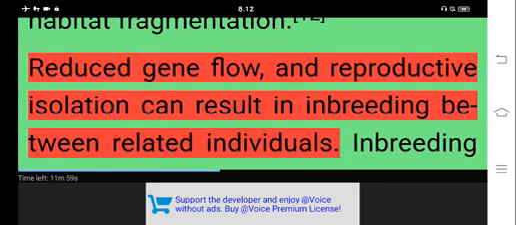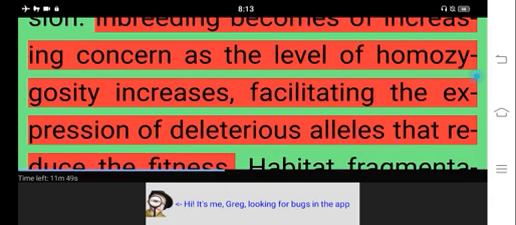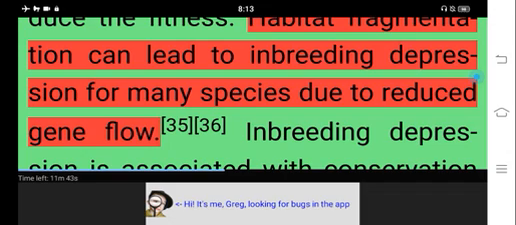Reduced gene flow and reproductive isolation can result in inbreeding between related individuals. Inbreeding does not always result in negative fitness consequences, but when inbreeding is associated with fitness reduction, it is called inbreeding depression. Inbreeding becomes of increasing concern as the level of homozygosity increases, facilitating the expression of deleterious alleles that reduce the fitness. Habitat fragmentation can lead to inbreeding depression for many species due to reduced gene flow.